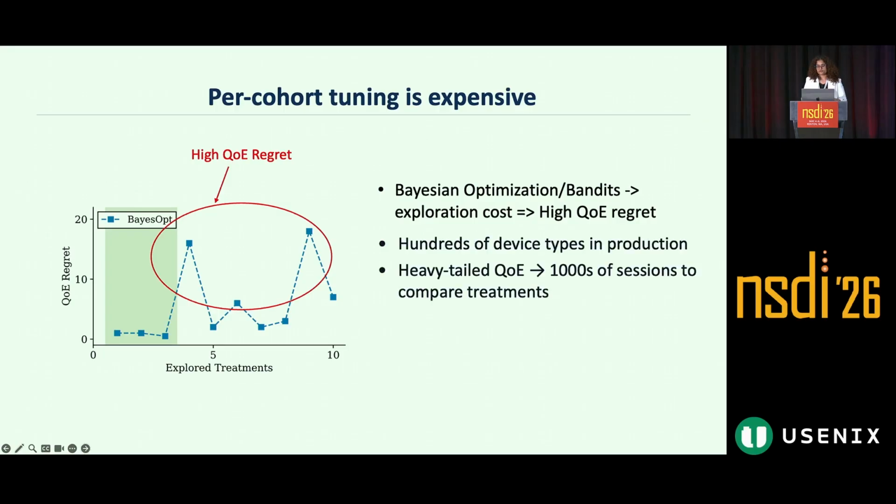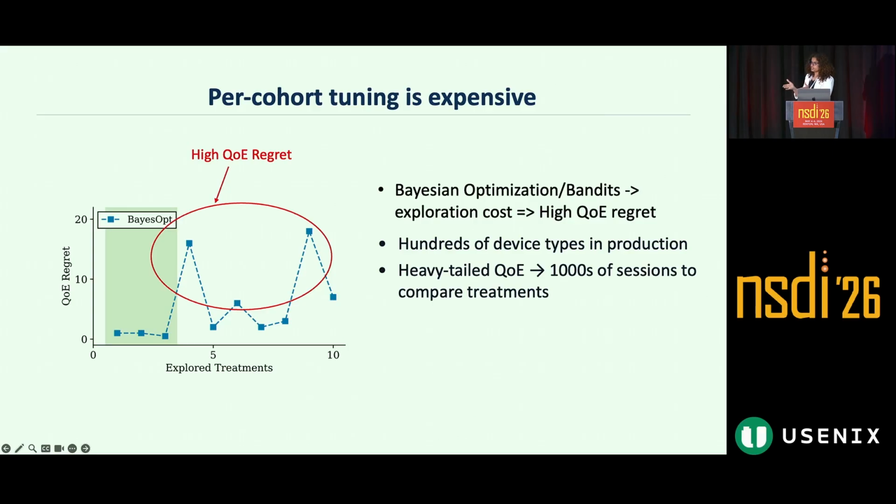Then there are two further challenges. For fine-grained cohort tuning, like at device and network level, this exploration will be done redundantly across cohorts, which would lead to high cumulative QE regret across cohorts. And another challenge is that video streaming QE is a heavy-tailed metric. Let me give an example. On average, only 4% of sessions have rebuffering.